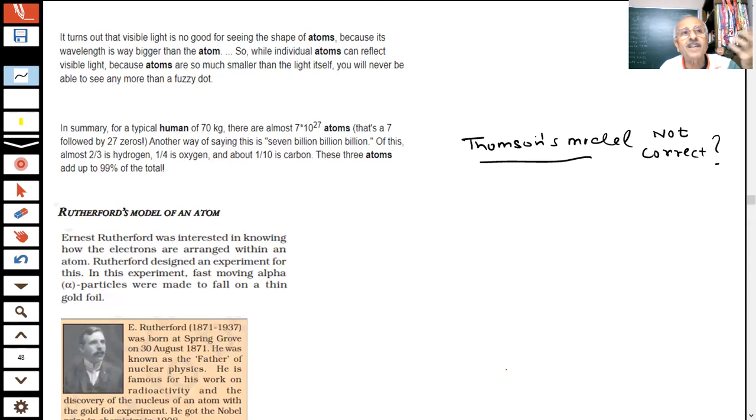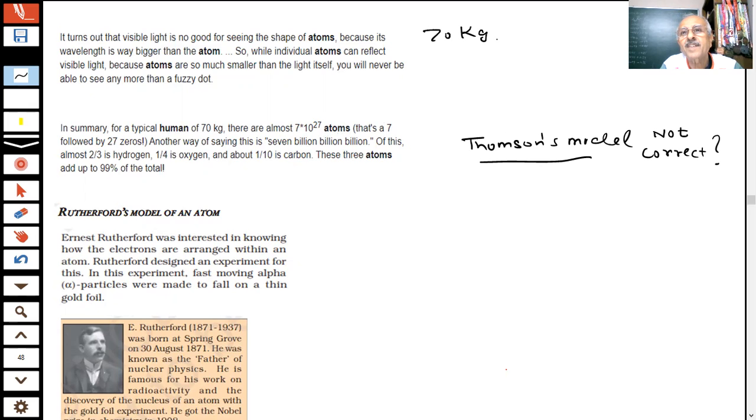The wavelength of light is much, much larger than the size of the atom. And what you will see is a fuzzy spot. Another interesting thing: a human being with a weight of 70 kg has almost 7 into 10 power 27 atoms. How many atoms? I'm just giving a number.